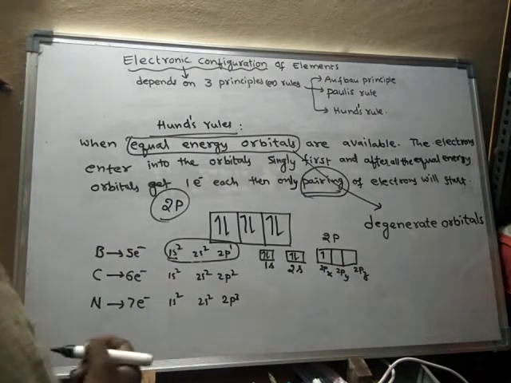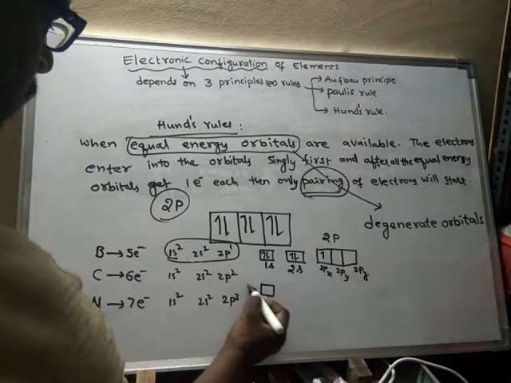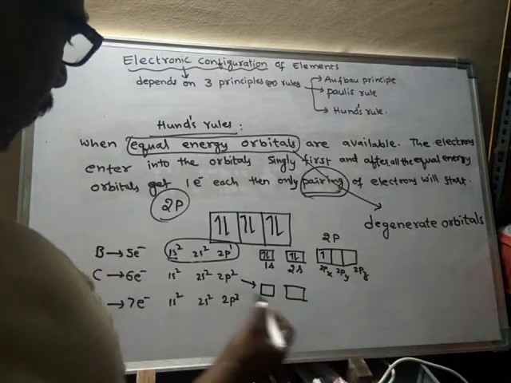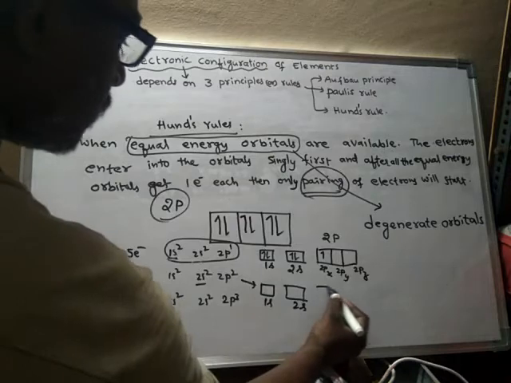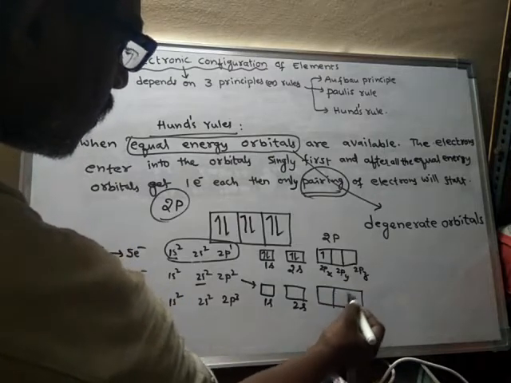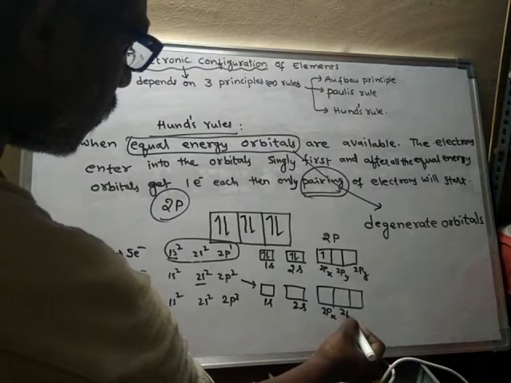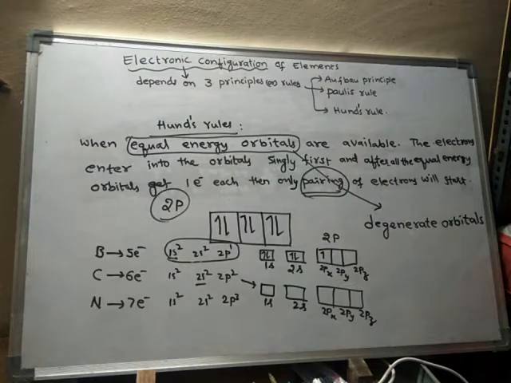In carbon, how will the electrons arrange? Even in carbon we have 1s, 2s and 2p, and 2p means 2px, 2py, 2pz.